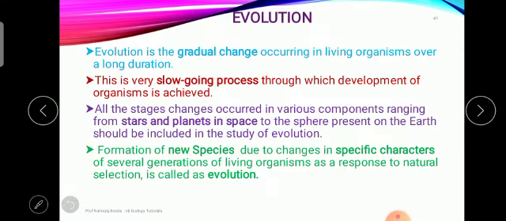So what is evolution? Evolution is a gradual change occurring in living organisms over a long duration.